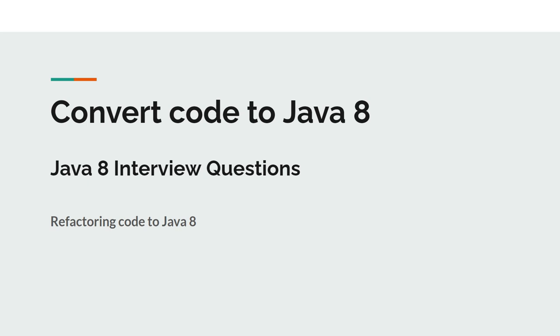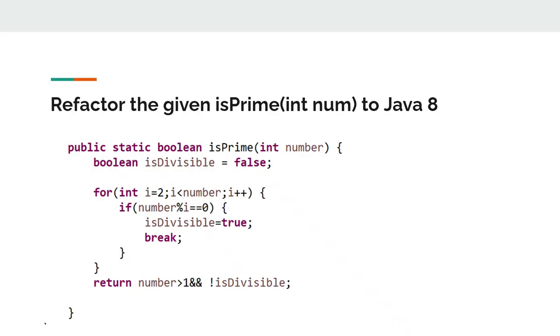So why they are asking such type of question is because they have some legacy project, and nowadays they are migrating their project. So they are just checking our ability whether we can convert their legacy code into Java 8. So let's get started. In our first question, we have provided one function, isPrime. Basically this function is taking one integer number, and it is returning one boolean flag, which is indicating whether the particular number which we are passing into this function is prime or not.